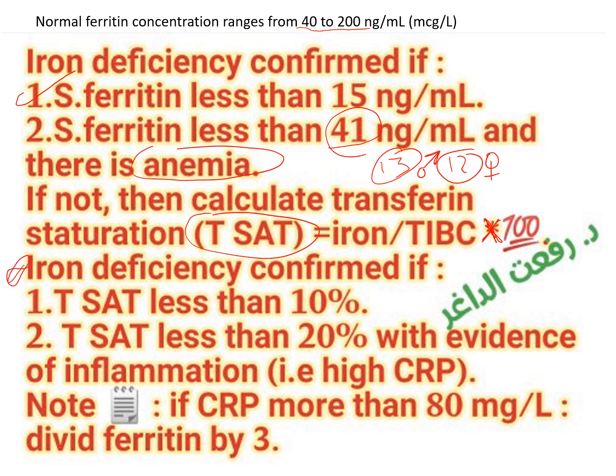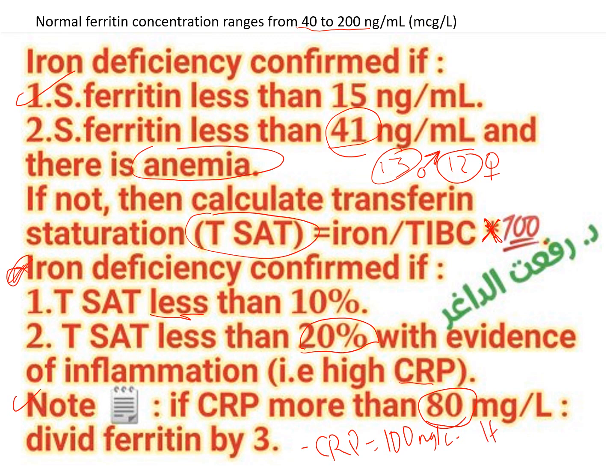Iron deficiency anemia in such a case is confirmed if transferrin saturation is less than 10%, or transferrin saturation less than 20% with evidence of inflammation, i.e. high C-reactive protein. Also, you should note that if C-reactive protein is more than 80 milligram per ml, divide the ferritin value by 3. For example, a patient with rheumatoid arthritis, his C-reactive protein is 100 milligram per ml.